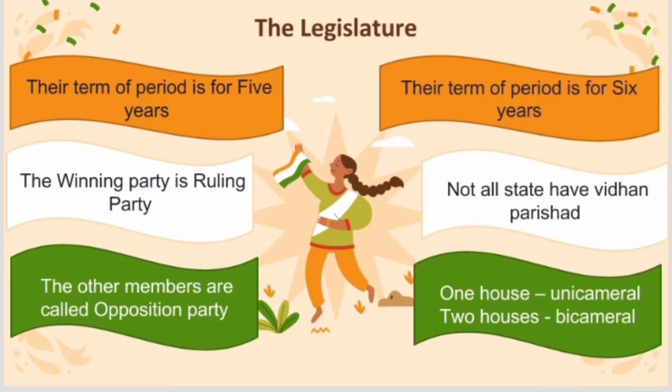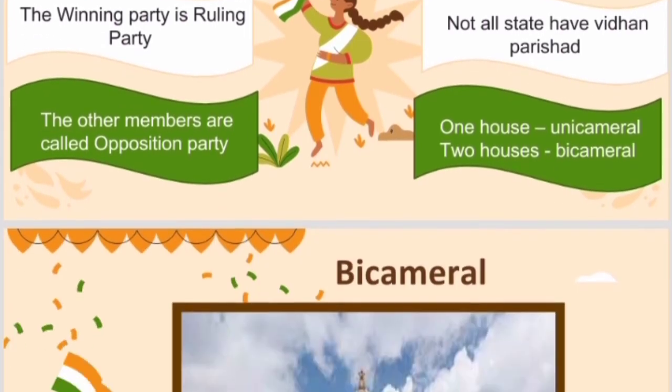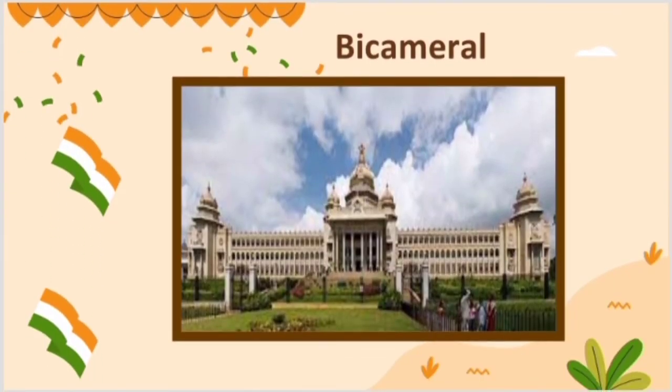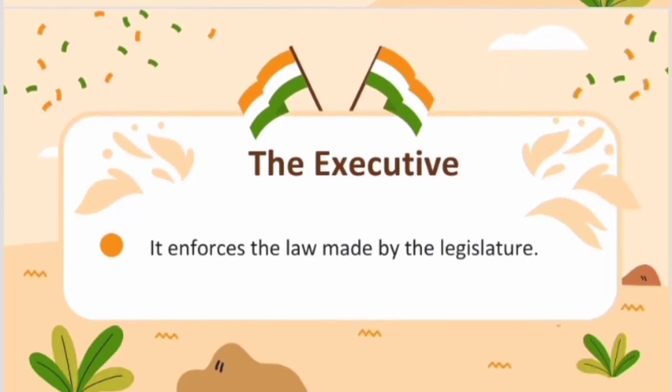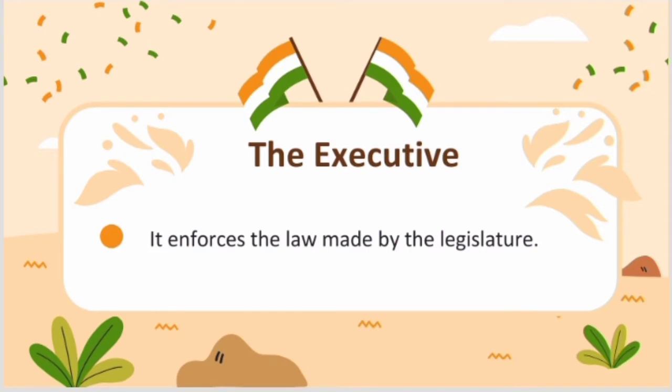Many states don't have the Vidhan Parishad. Only some of the states have both the houses. So the state with both the houses is called bicameral and another one is called unicameral, which is only one house. So Tamil Nadu has only one house. I have mentioned the picture of Bangalore. This is the bicameral house. The laws are made by the legislative assembly. It is maintained and enforced by the executive.